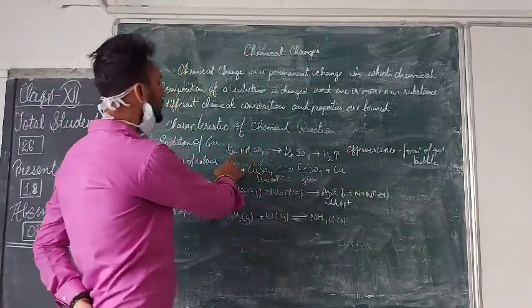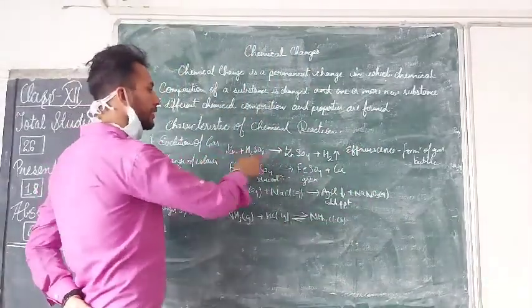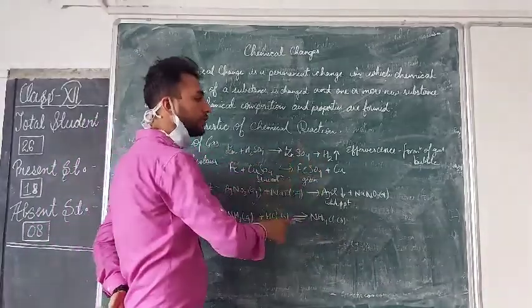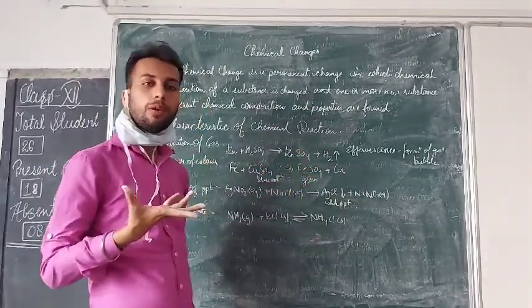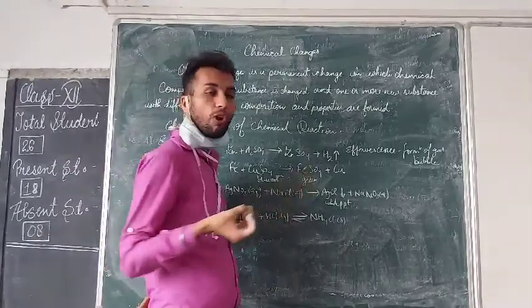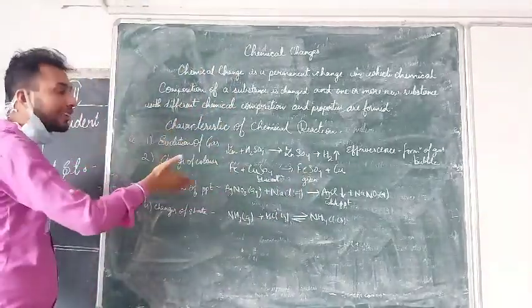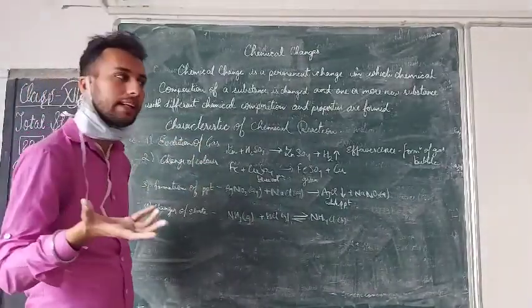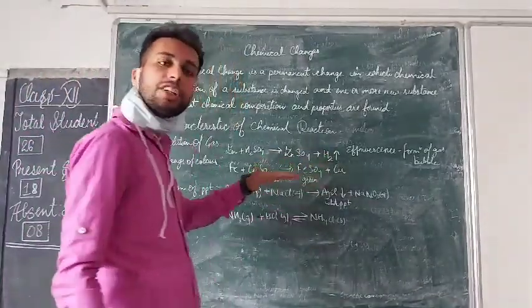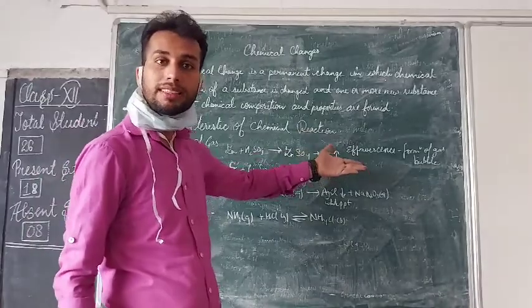What happens? Here zinc and sulfuric acid react to form ZnSO4 and hydrogen. Here hydrogen gas will evolve with effervescence, meaning the formation of bubbles will occur. So this is the evolution of gas. This is an example of evolution of gas. That is a characteristic of the chemical change, because in this the particular reaction is taking place and gas is formed as one product.